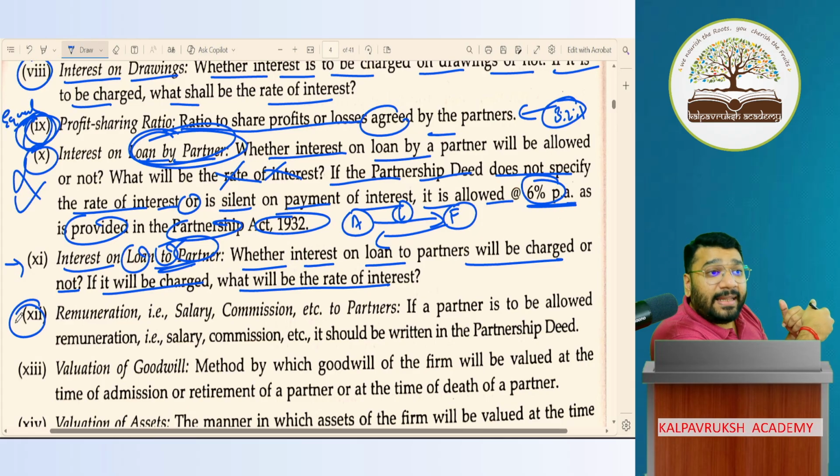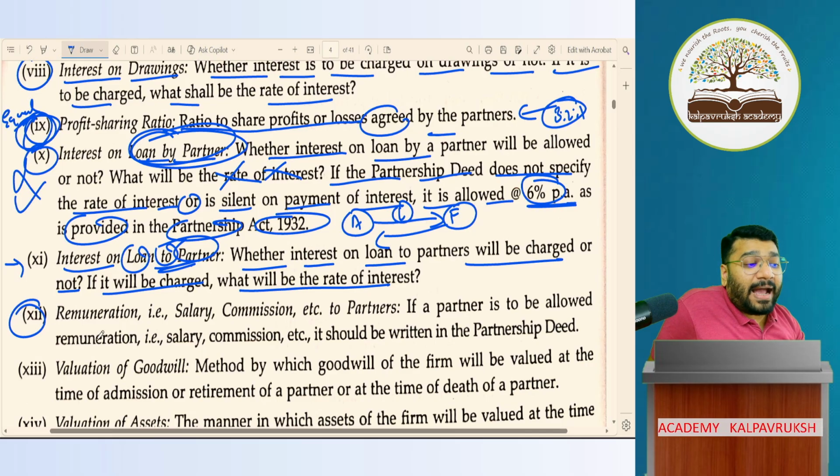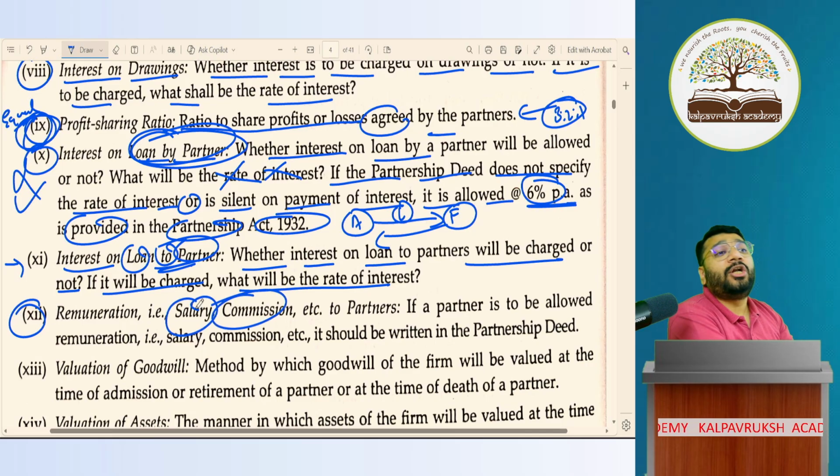Something that is demanded extra, apart from the profit sharing ratio, is called remuneration. What is called remuneration? The remuneration can be paid either in the form of salary or commission to the partner. Salary or commission to the partner.